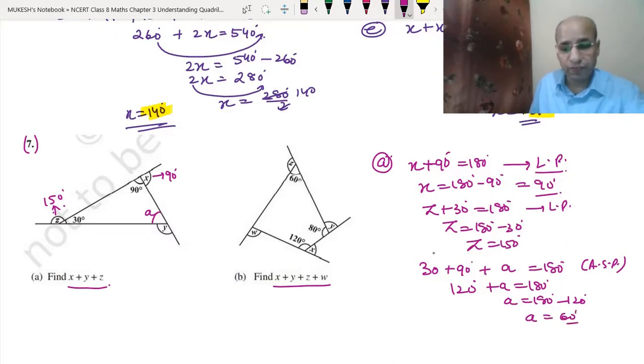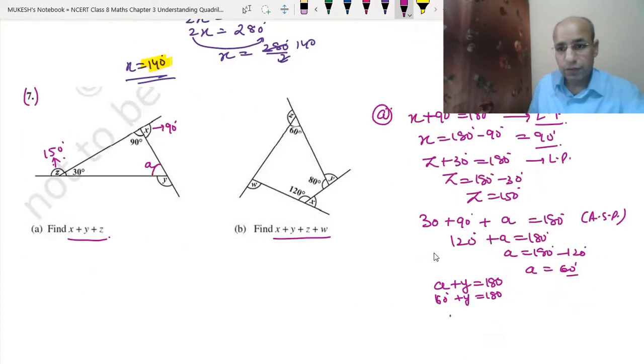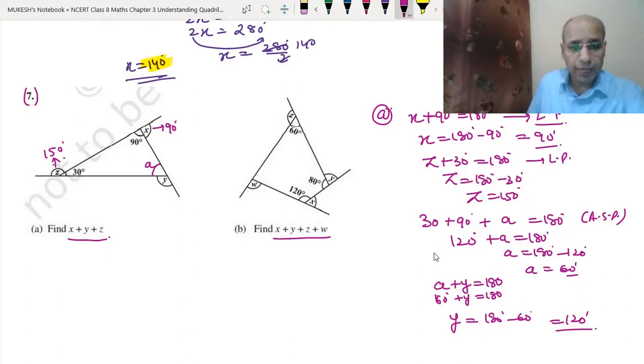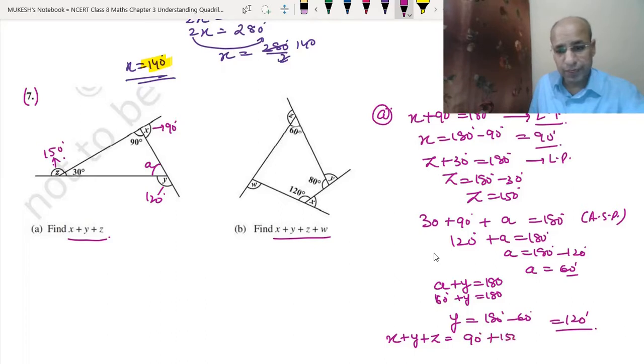Okay. Now to find Y, A plus Y is equal to 180 degrees. So that means 60 degrees plus Y equals 180 degrees. So we got Y equal to 180 degrees minus 60 degrees, which equals 120. I hope this is clear to you. Now we have found angle Y as 120 degrees. So now we can do X plus Y plus Z equals X is 90 degrees plus 150 degrees plus 120 degrees, which will be equal to 360 degrees.